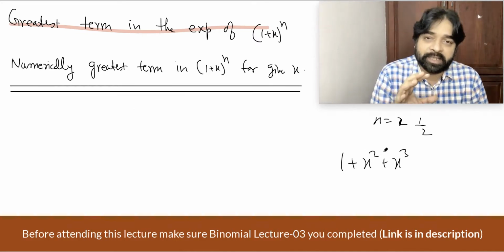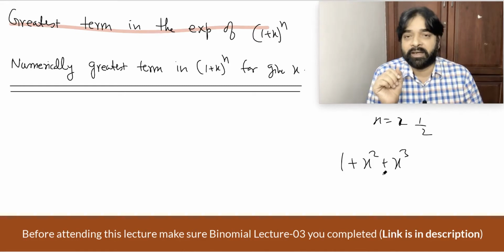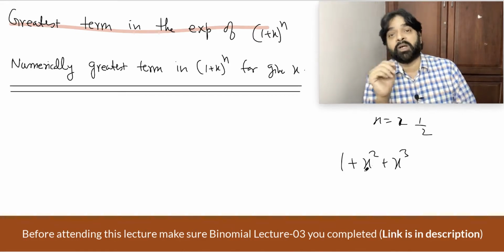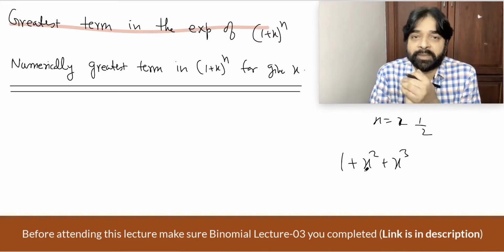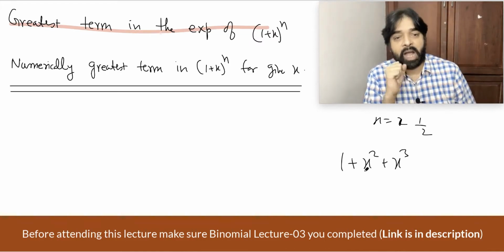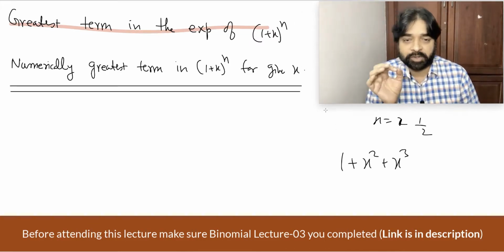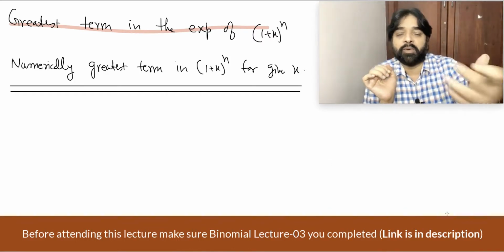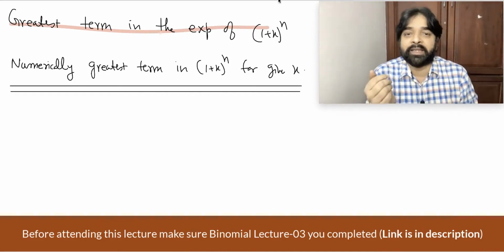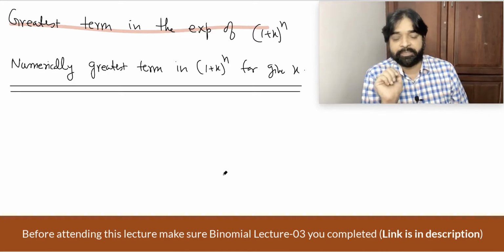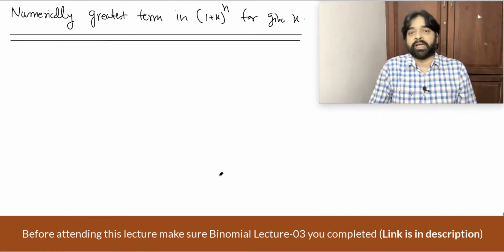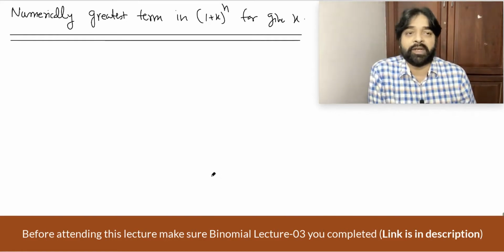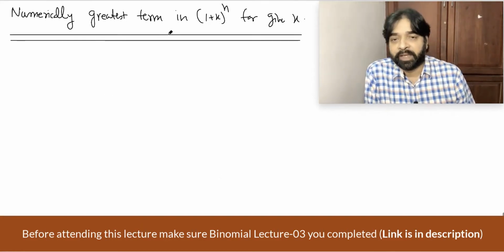So if x is given, here we can tell. But when there are n plus 1 terms and the variation can be in different ways, we have to be careful how to do things. Of course, this kind of question is an oral question. One trick is there, apply that trick and get the answer. But I'm not going that way. First we'll try to do it normally, as it should be done. Then only you'll understand that particular trick.